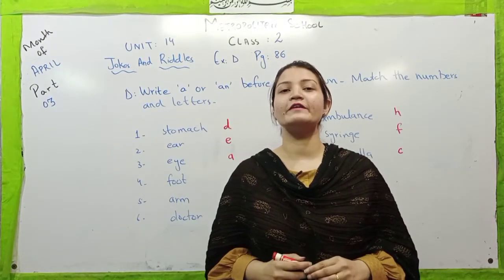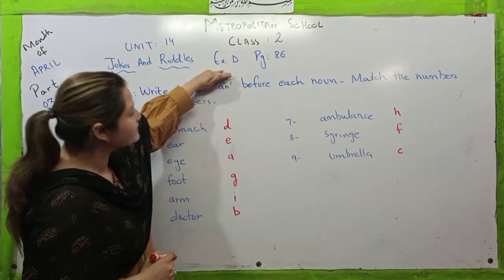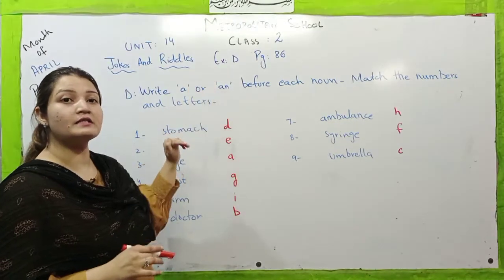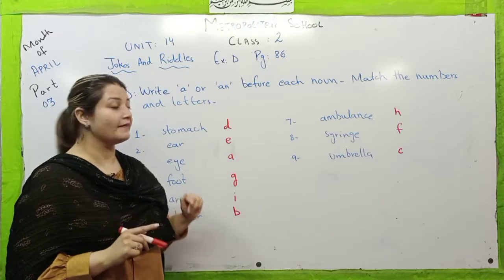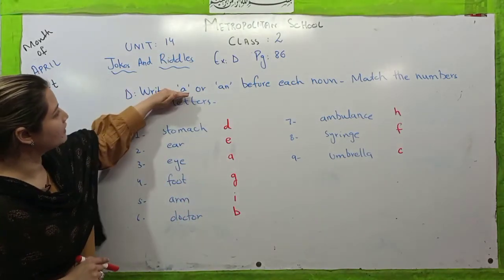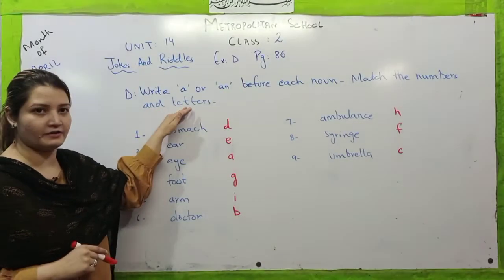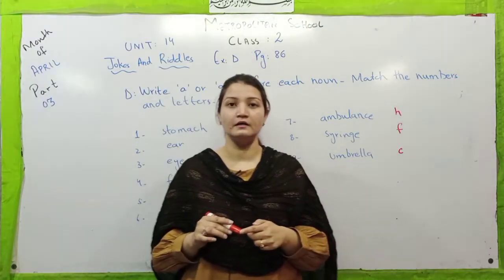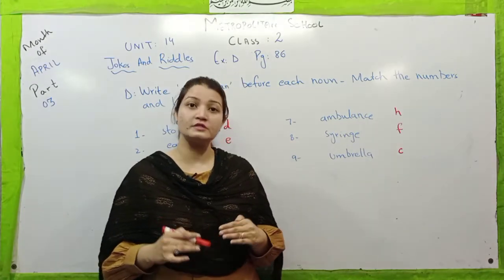Alright kids, now here we have the last grammar exercise from today's lesson. That is exercise D on the same page, page number 86. In this exercise, there is one picture given. You have to look at that picture very carefully and then do this exercise with me accordingly. Write a or an before each noun, match the numbers and letters. So today we have to study first the articles a and an, and where we have to use a and where we have to use an.